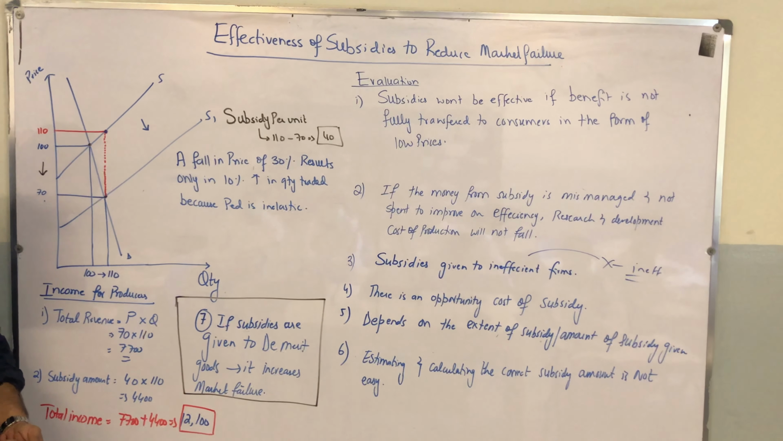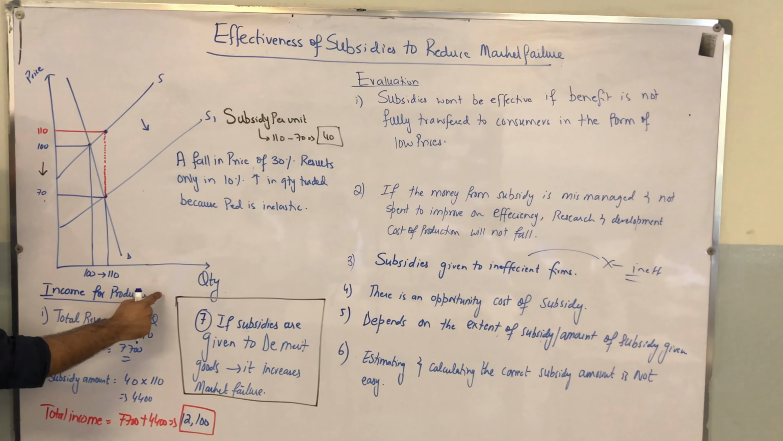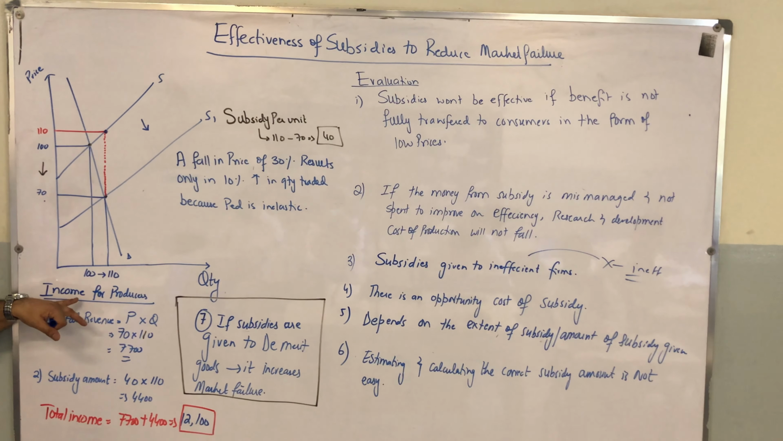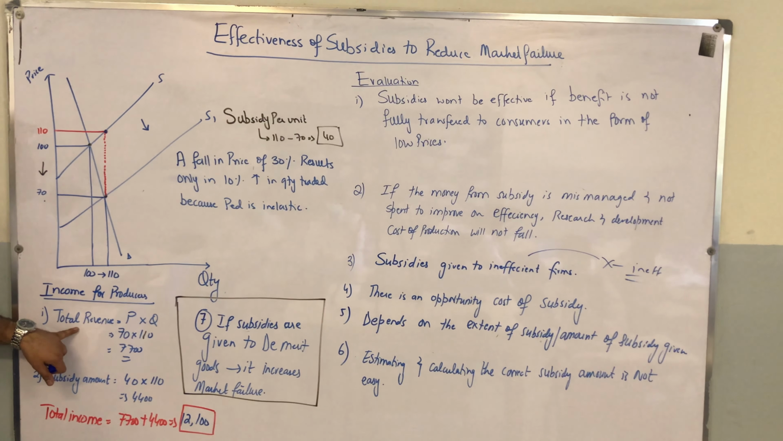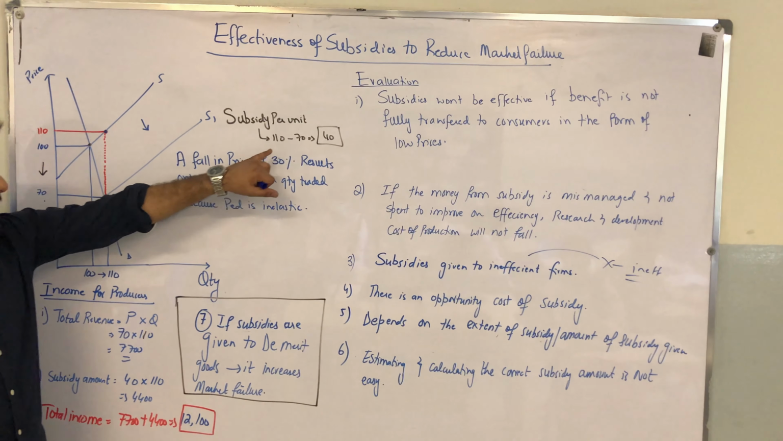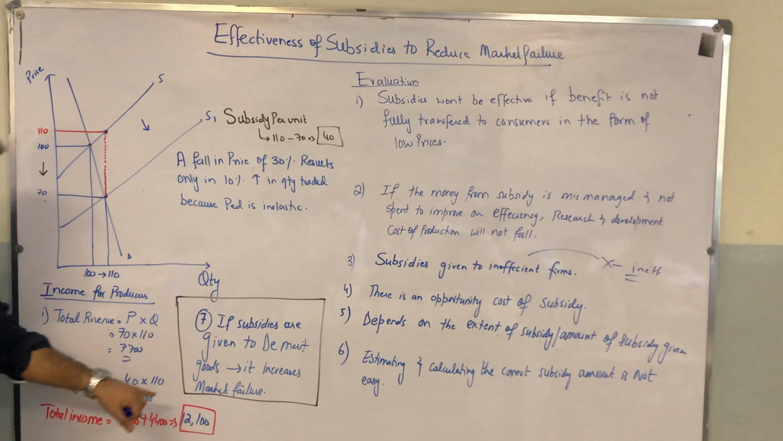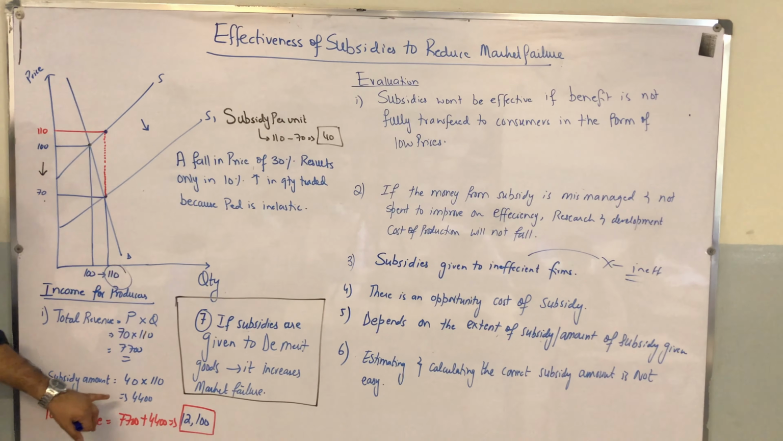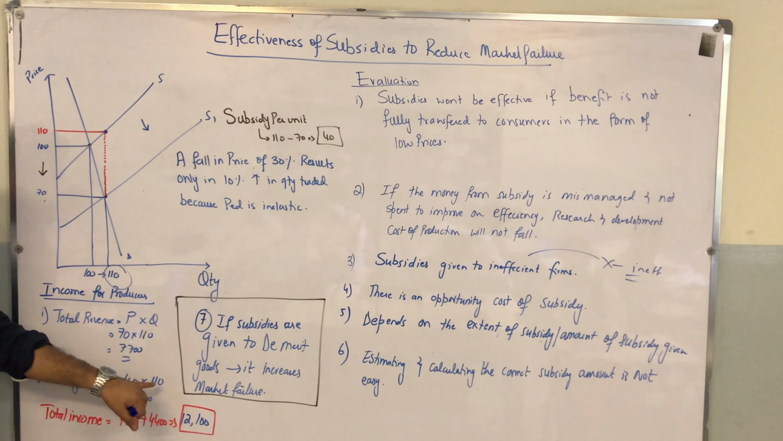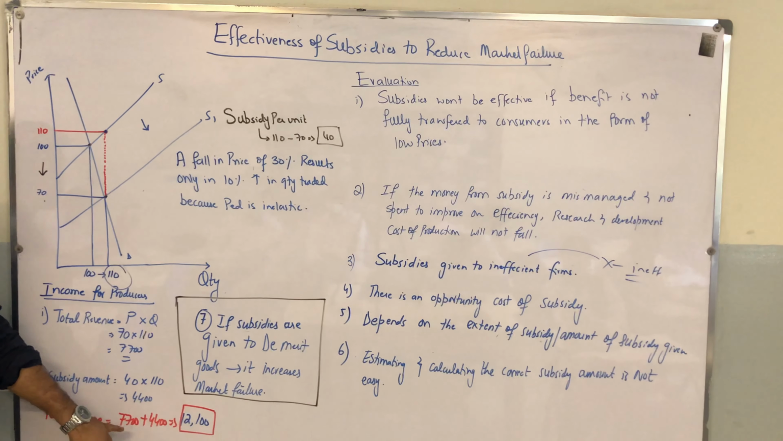Now remember, let's calculate the total income for the producers. Nivyan, फिर तुम बोलोगे मुझे समझ में नहीं आ रहा. Let's calculate the total income for the producers. Total income for the producers would be total revenue. On top of the total revenue that the firms are receiving, they are also receiving an amount of subsidy, and that is equal to 40 subsidy per unit times 110 units being produced, and that is equal to 4,400.